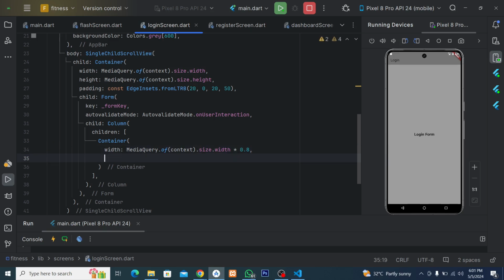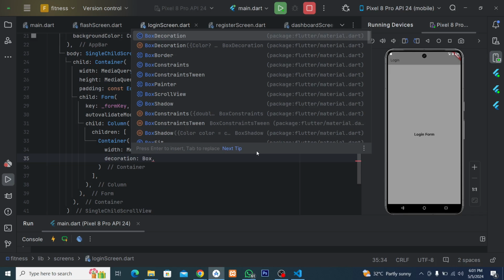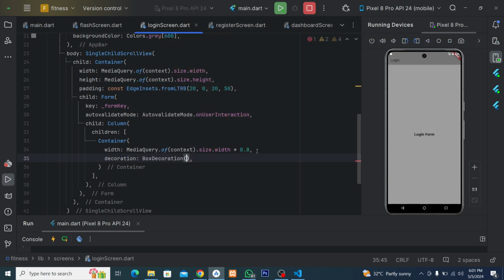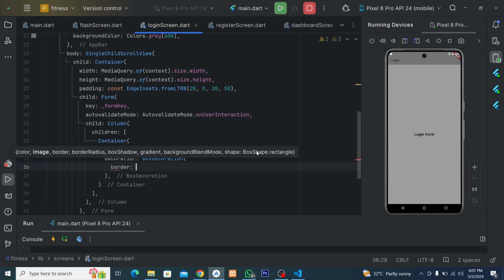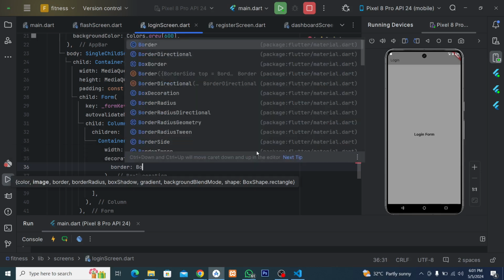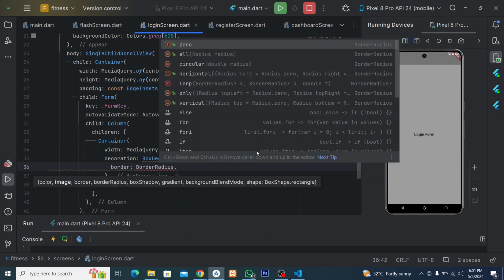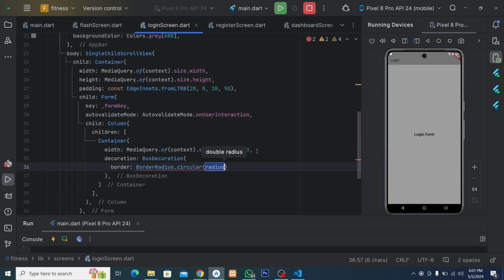So inside this container we are going to have decoration. The decoration is going to be box decoration. So inside this box decoration we are going to have border for the input. The input is going to be bordered input. So for the border, we just put border radius. Border radius of, let's use circular. The circular we can just put something like 10.0. That's it. After this you put a comma and come down here.